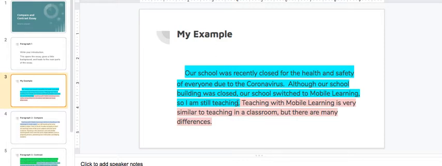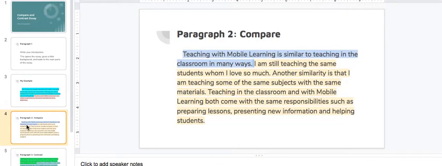It's the opening of the essay, the background information that's going to help my reader. Then this next sentence in pink is letting my reader know that there are some things that are the same and some things that are different. So this is leading us right into our next paragraph. So this sentence says, teaching with mobile learning is very similar to teaching in a classroom, but there are many differences. So this is letting my reader know, hey, this is what happened. This was the background. Here, I'm going to tell you ways that they're the same and ways that they are different. So that leads me to paragraph 2, which is my comparing paragraph.